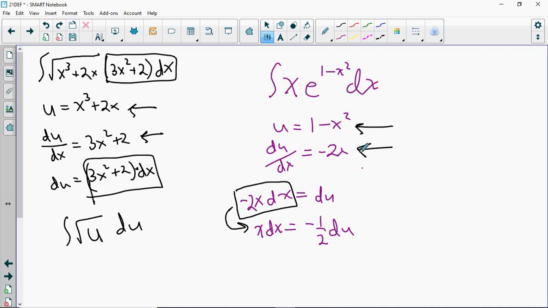And I put that back into my integral, so I have the integral of e to the u, and then my x dx becomes a negative 1/2 du. The negative 1/2 can come outside of the integral, and then I just have the integral of e to the u du, which is very easy, and we proceed exactly as the book did on the previous screen.